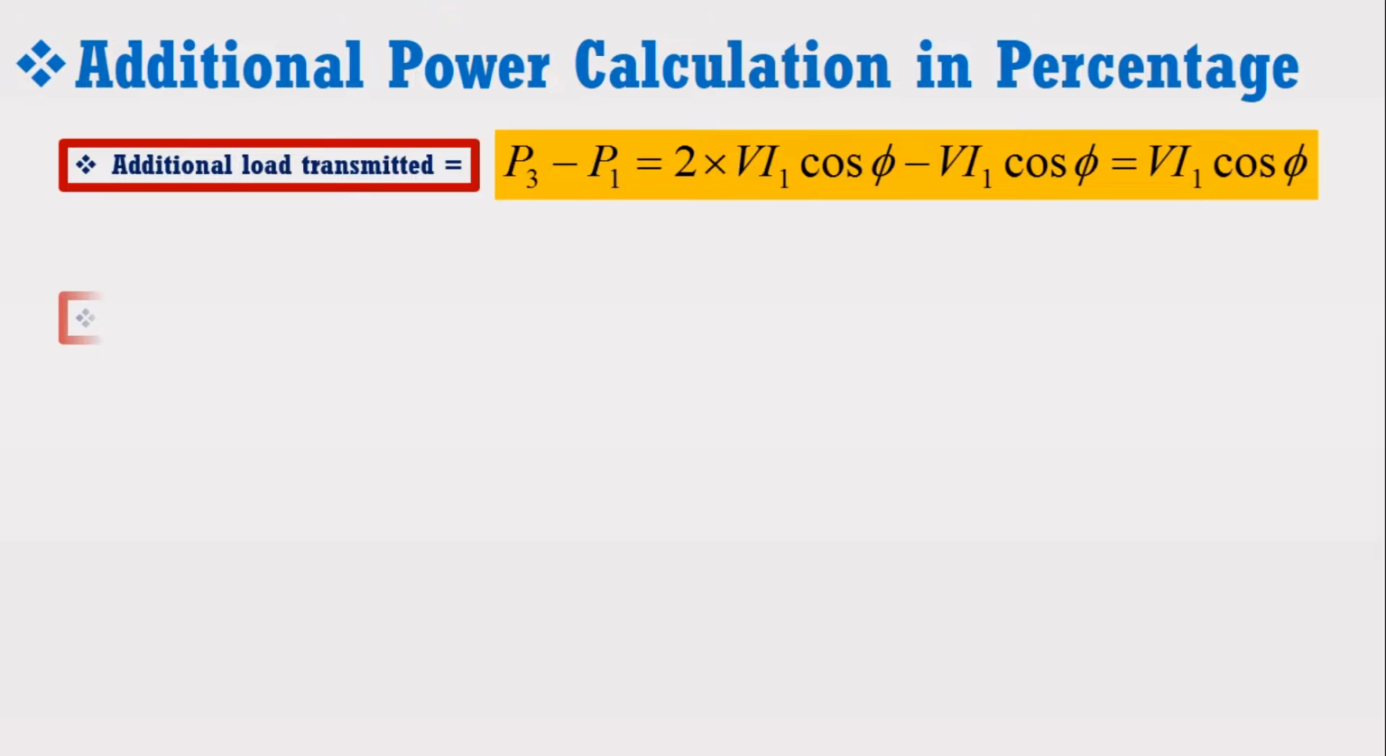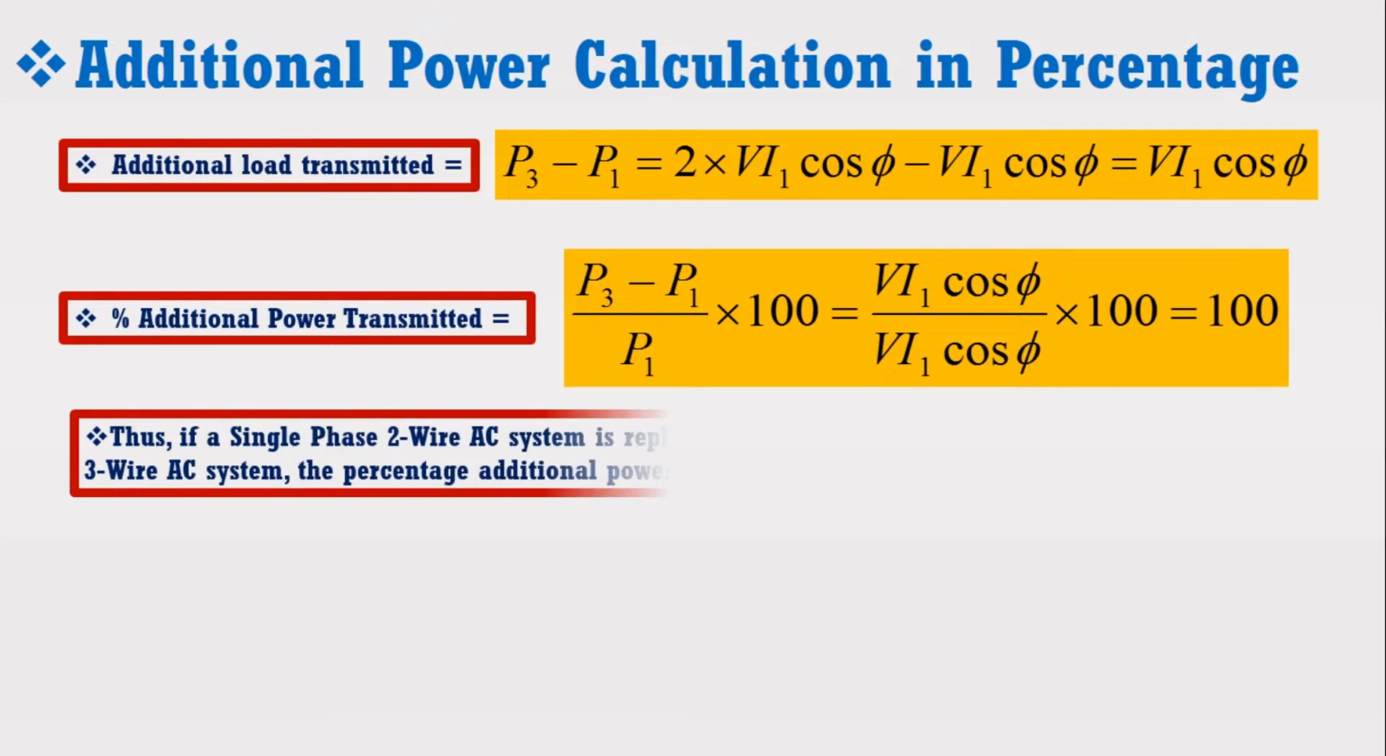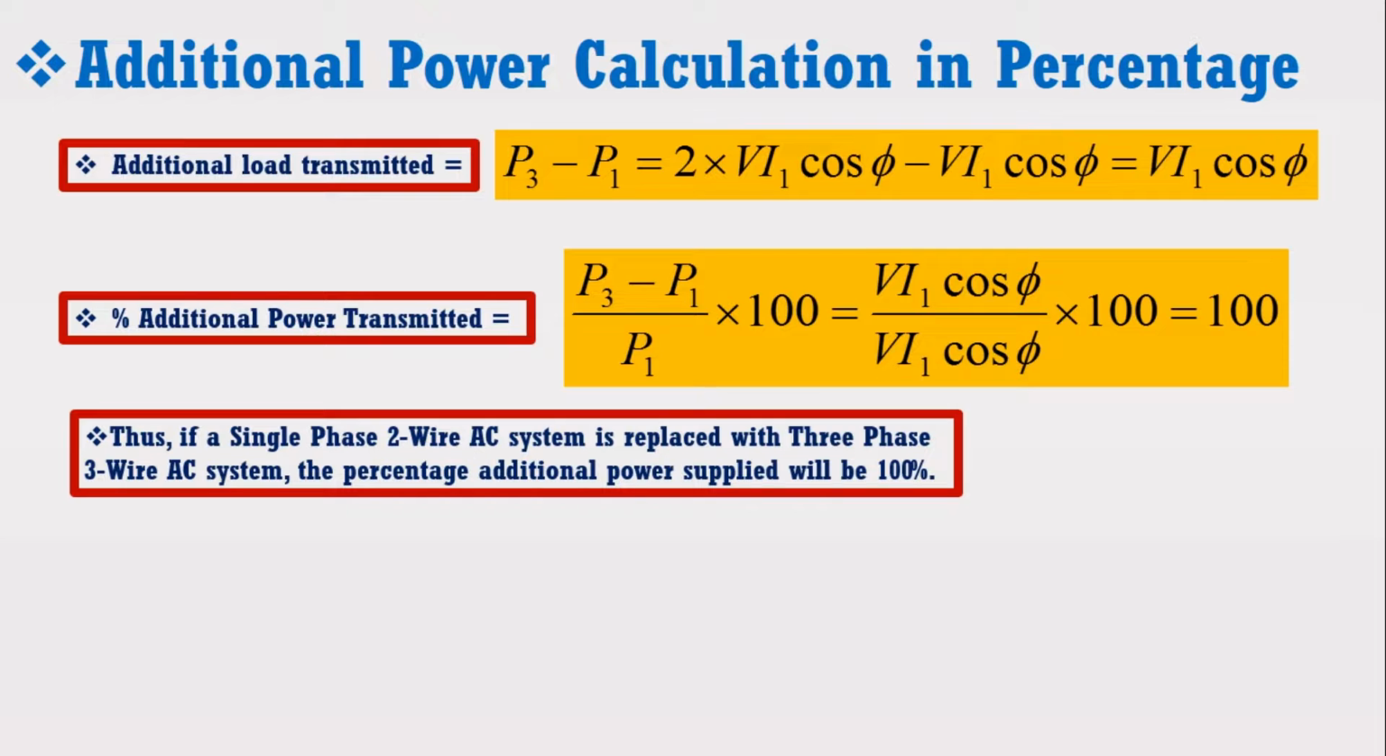Now additional load transmitted will be equal to P3 minus P1 divided by P1 into 100. Putting the values of P3 and P1 in the above expression, we get the percentage additional power as below. It may be noticed from the above expression that if a single-phase 2-wire AC system is replaced with a three-phase 3-wire AC system, the percentage additional power supplied will be 100%. This is the great advantage of the three-phase AC system over the single-phase AC system.